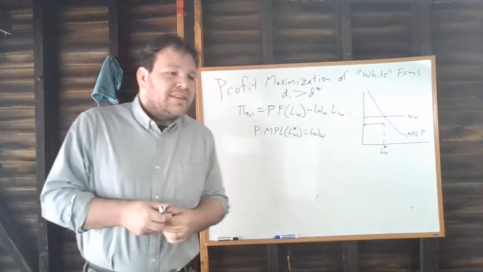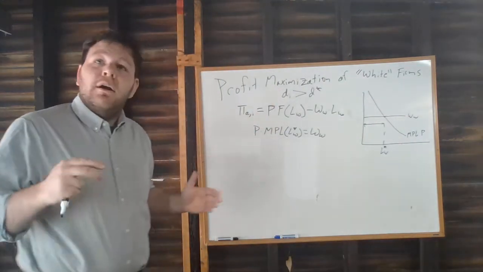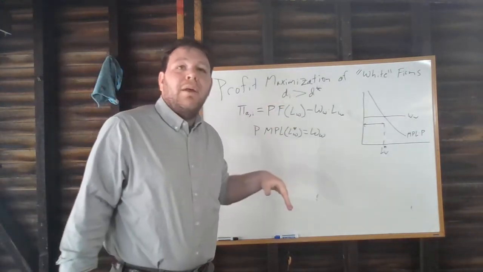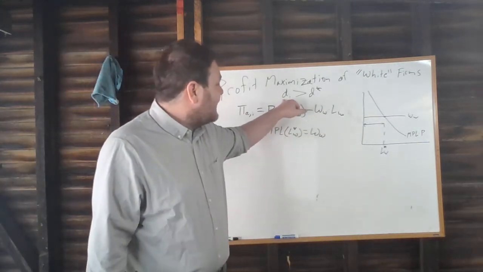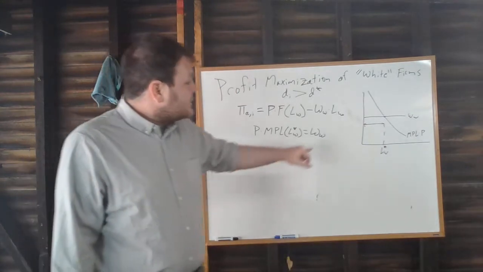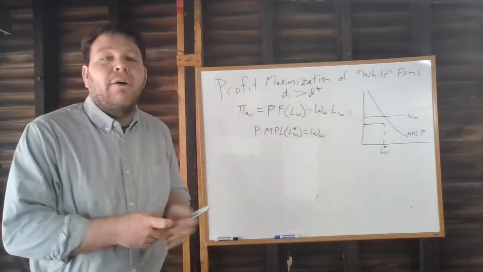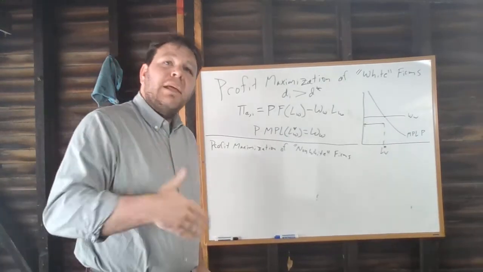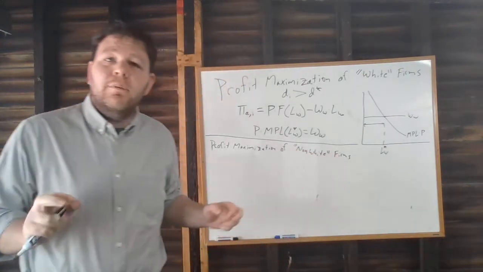And the answer to this is that it's not going to matter at all how prejudiced you are once you go past this threshold where you're no longer hiring any non-white workers. And the reason is, I'm not paying this distaste cost because I'm not hiring any non-white workers. And as a result, the cost that I'm actually paying for my workers is constant with respect to how discriminatory I am.